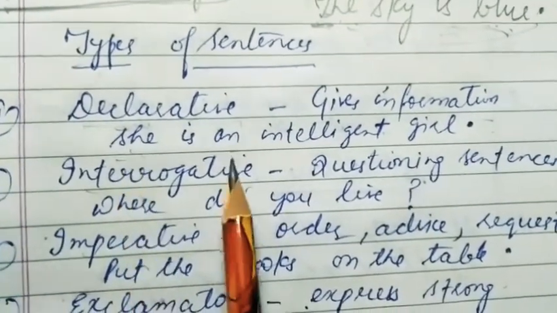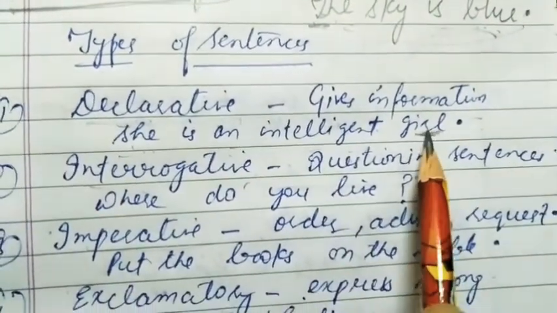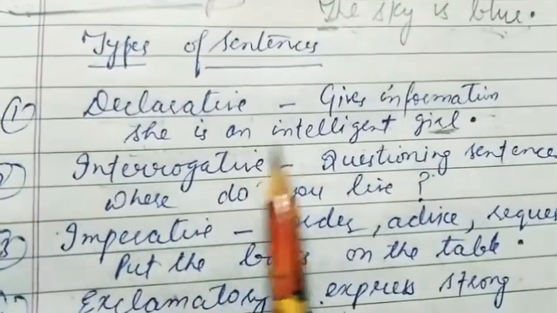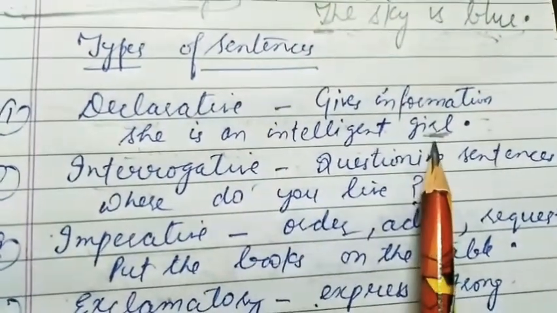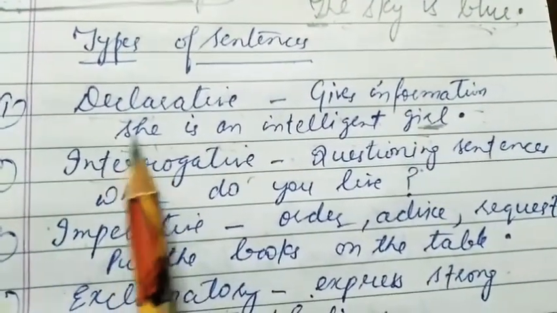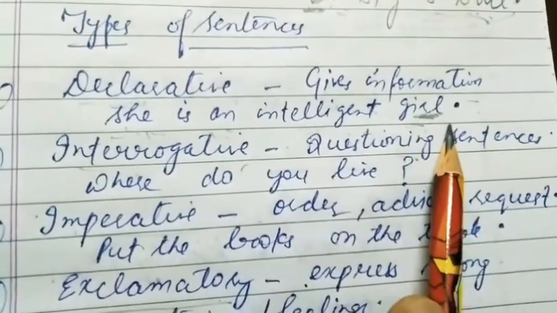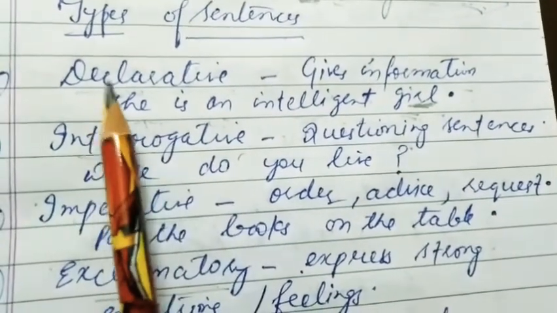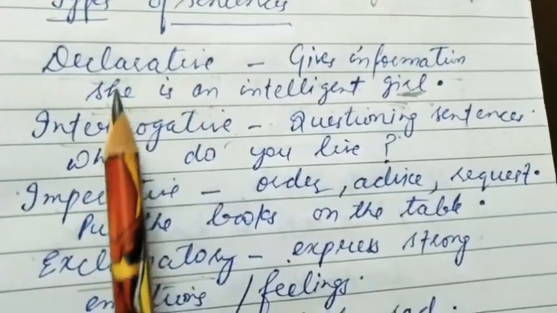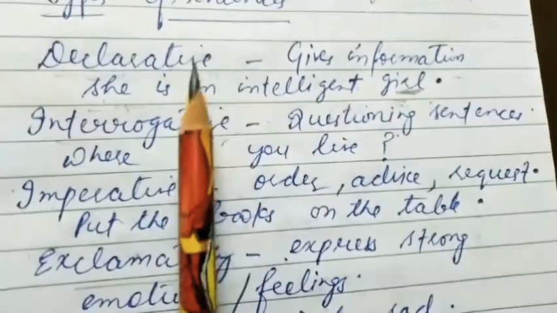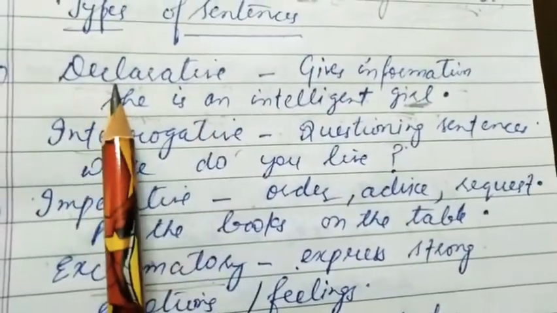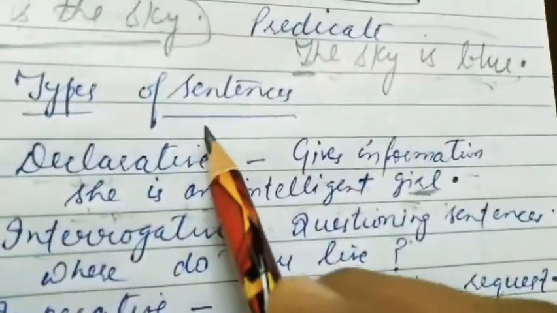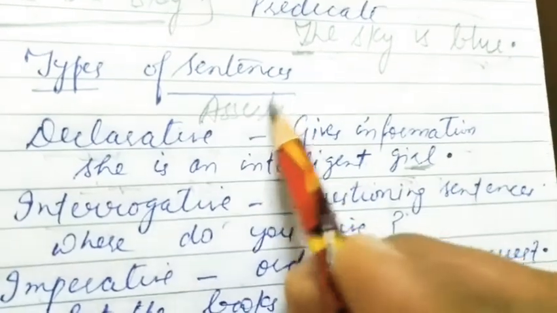For example, she is an intelligent girl. We get to know something about this girl. What do we get to know? That she is an intelligent girl. So this is a statement, and we can call it a declarative sentence. In declarative sentences we can also have the negative form of the sentence. We can also call a declarative sentence an assertive sentence.